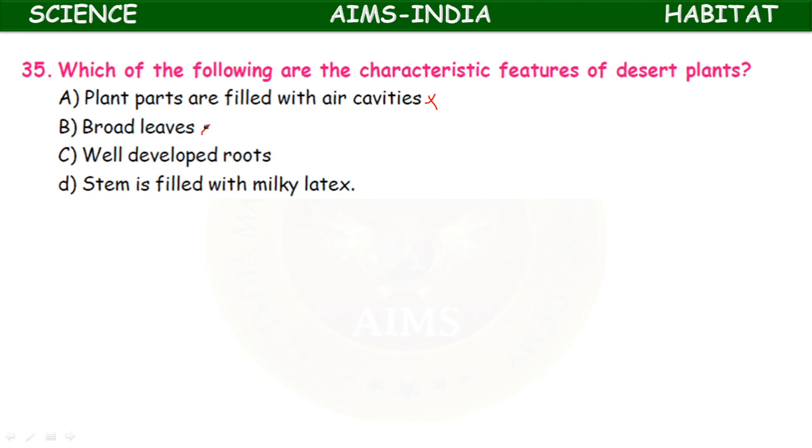Broad leaves: leaves are absent, so it is wrong. Well developed roots, to absorb even a single drop of water. Stem filled with milky latex. Mainly these two, we can consider option D. The stem is filled with milky latex, for example Calotropis gigantea.